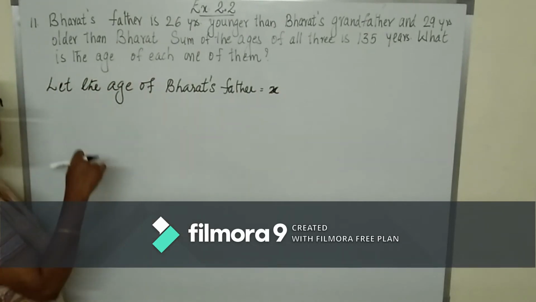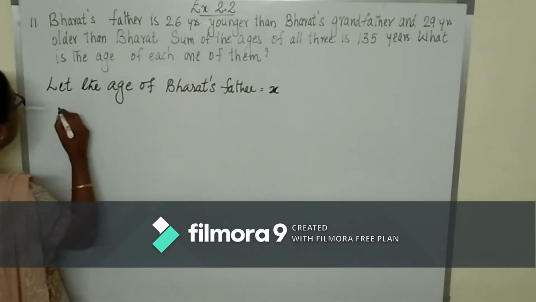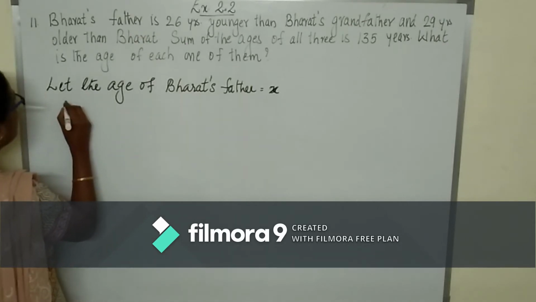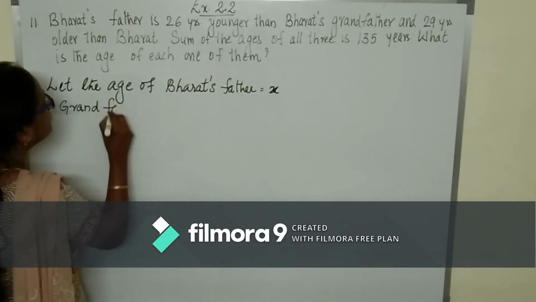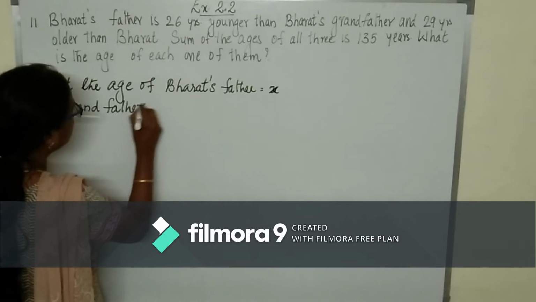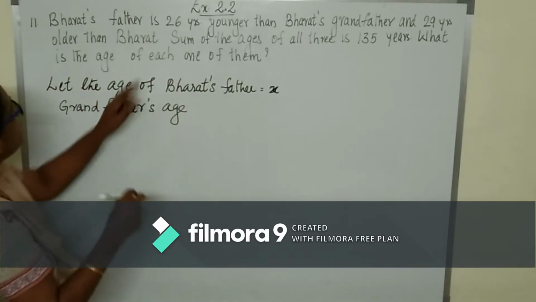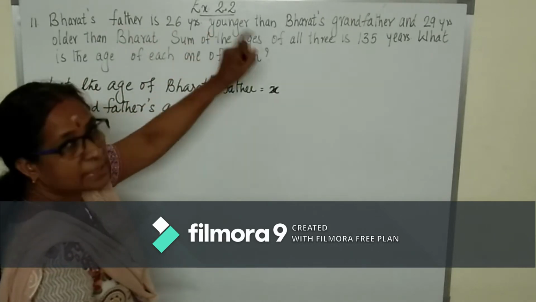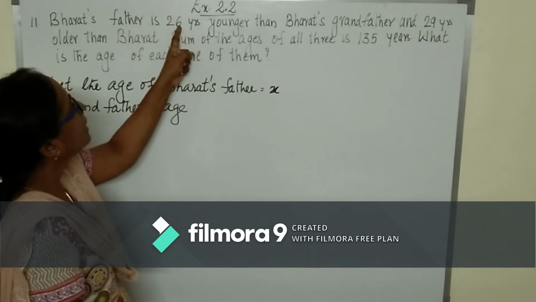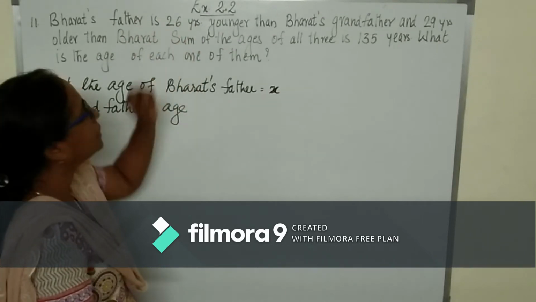Now let us relate the other two's ages. So what will be the age of Bharat's grandfather? Father is 26 years younger than grandfather. So who is elder? Grandfather. How many years elder? 26 years elder.